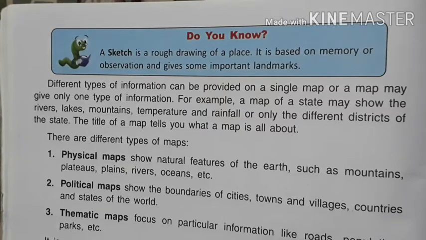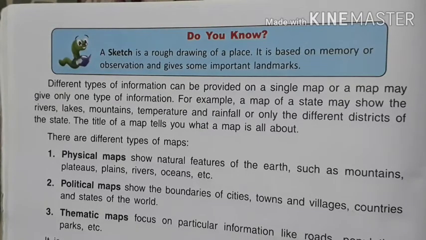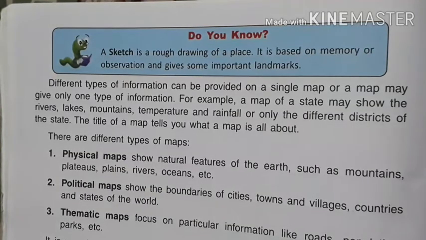It shows the data which is related to the population, and it is also related to the roads or the rail links or the airport or the air routes. Such types of map is known as thematic map. It means we have three types of map, that is physical map, political map and thematic map.